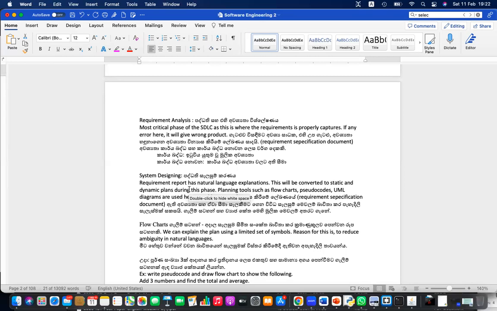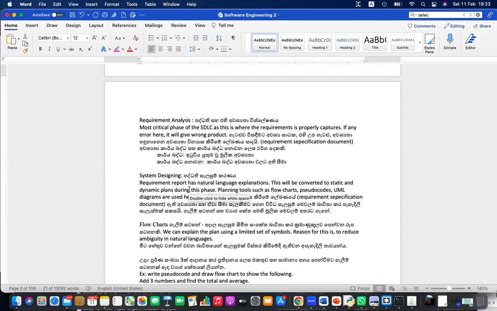Make it diagrams and we will learn about those diagrams too. There are some diagrams that we need to draw under this, and we will learn about them, and there will be questions from this section. Drawing diagrams and all, there will be questions. Okay, that is the next system designing.